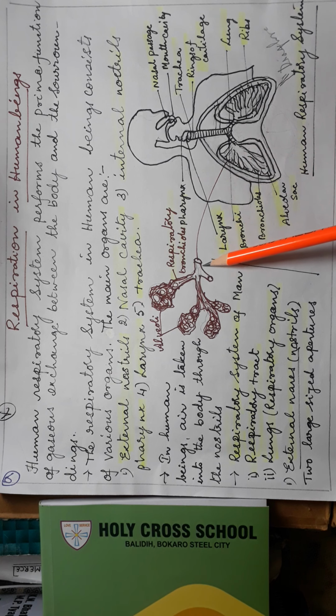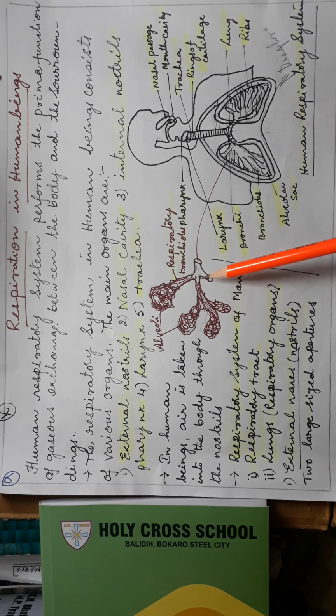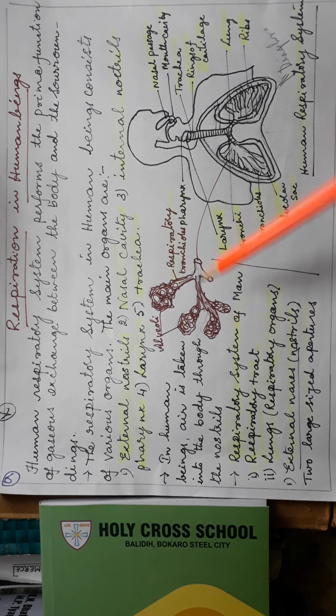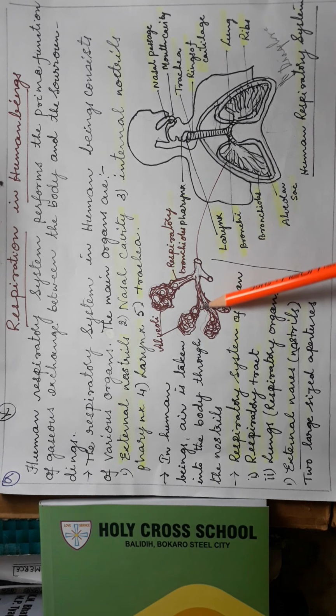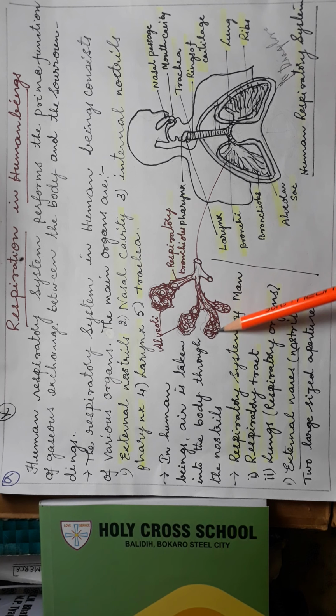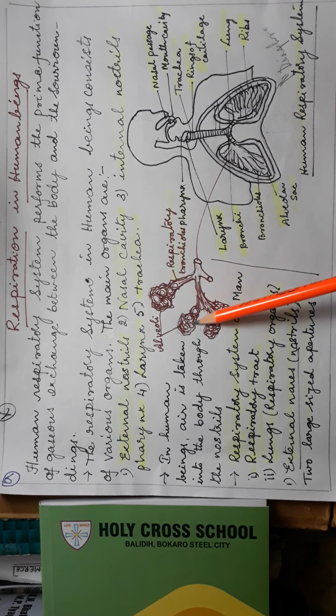Here, expanded, the bronchioles finely divide and end in bag-like structures. In this expanded lung portion, this bag is called an alveolus.